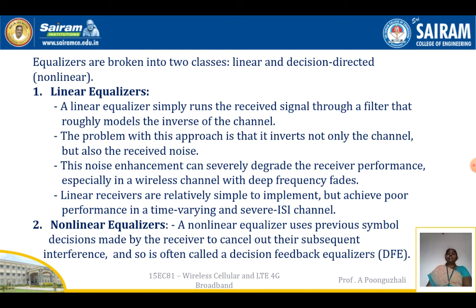Equalizers can basically be broken into two types: one is the linear equalizer, and the other is the decision directed equalizer, that is, the non-linear equalizer. Linear equalizers run the received signal through a filter, where that filter is modeled as the inverse of the channel. The problem with this is that it not only inverts the channel response but also the noise that is received. So this noise enhancement will severely degrade the receiver performance.